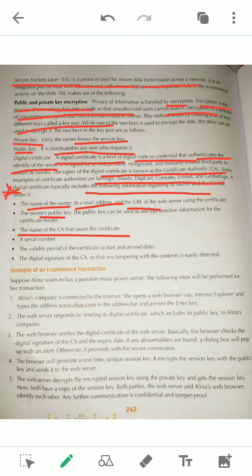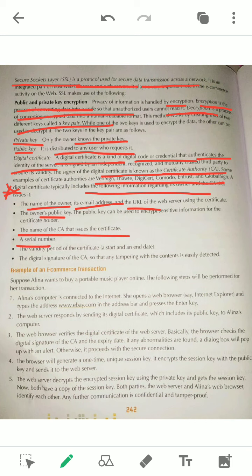That means the certificate will be issued by one authority among these: VeriSign, Thawte, DigiCert, Comodo. So among these, whoever has issued this certificate, their name, maybe GlobalSign, maybe VeriSign, will be mentioned in your digital certificate.